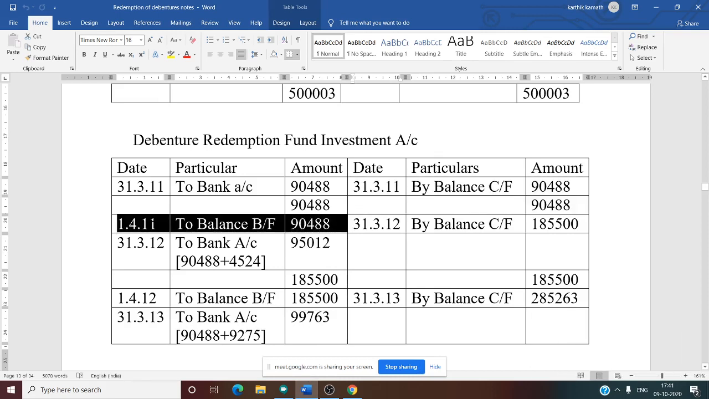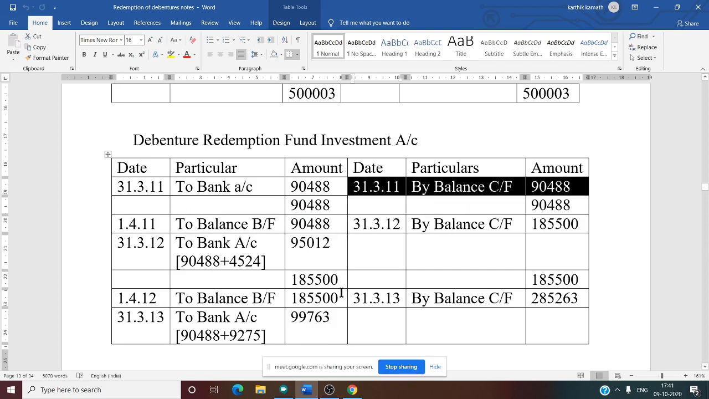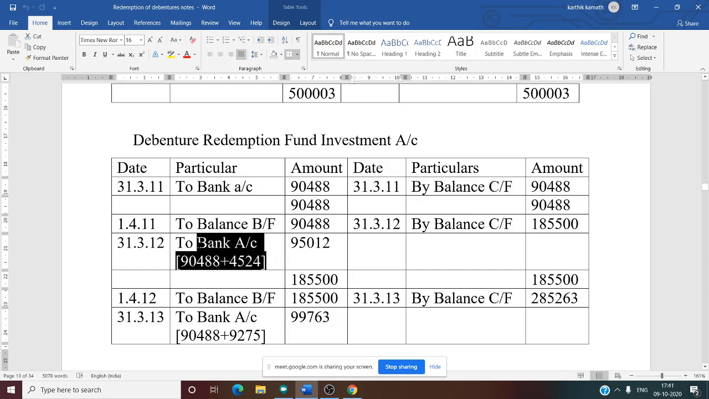See, brought forward, that previous year closing balance, 1/4/2011 to balance brought forward is 90,488. That is nothing but the previous year closing balance. Yes. Now there is the adjustment. Now it is very important. See this. At the end of second year, again two bank account investments are made. So what all investments are made? First thing is 90,488 P&L account and second thing is interest. So both are invested.